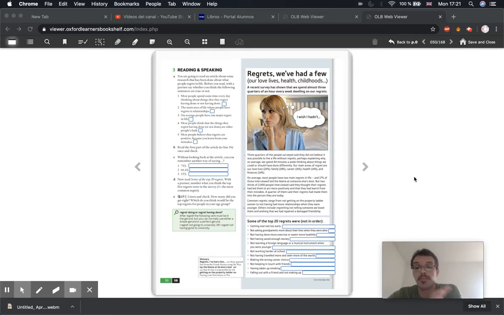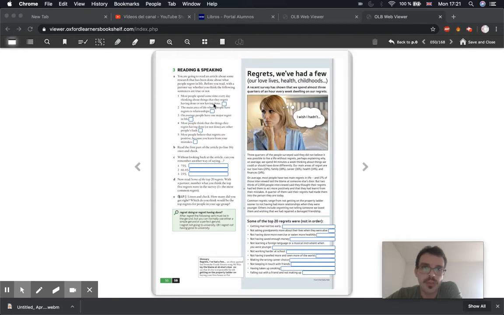Anyway, it's time to continue with our English class. Today we're going to be doing page 50 in the student's book, which is this page here. And it's going to be a reading exercise. All right, so nice and simple.